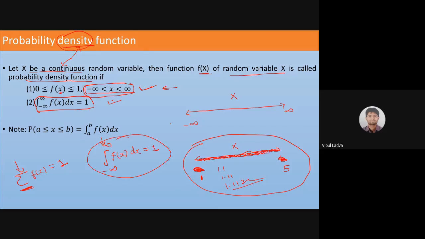ठीक है. Now if you are interested in a kind of interval a to b and we need to find the probability that x is lying between a to b, then our formula will be specified like this: integration over a to b f of x dx.